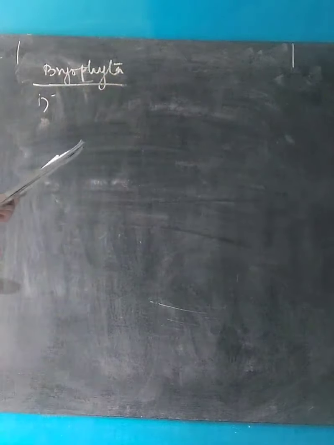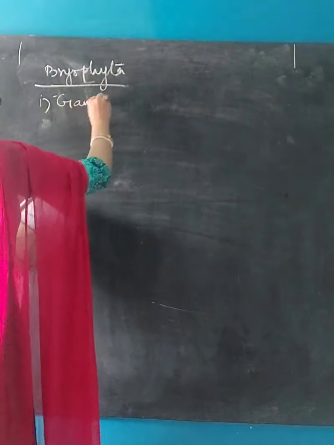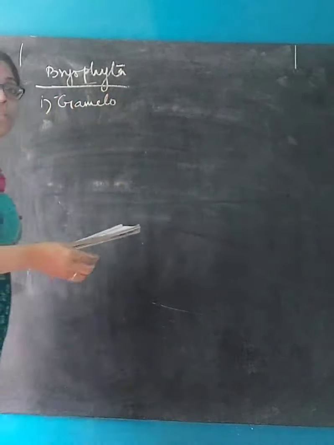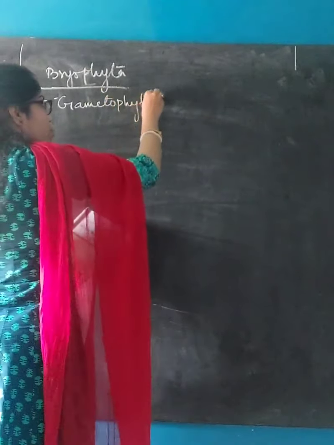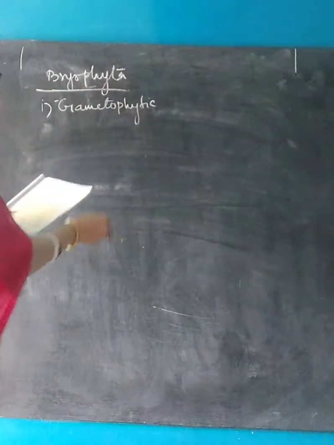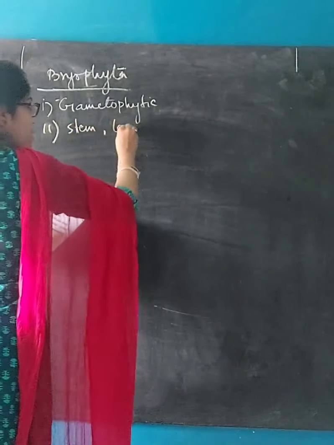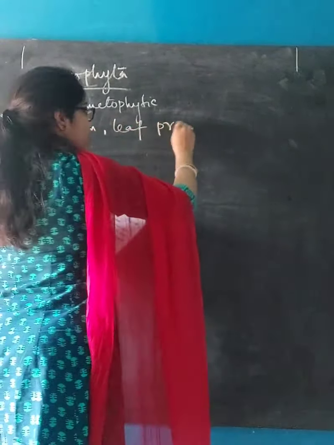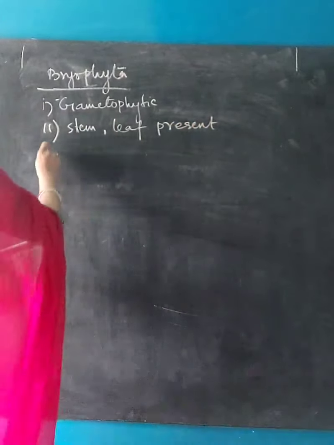The first characteristic is main plant body is gametophytic. That is, they produce gametes, and that is why they are known as gametophytic, and thus they will reproduce also by producing gametes. Generally, stem and leaf is present, no root. Next point, absence of vascular tissue.